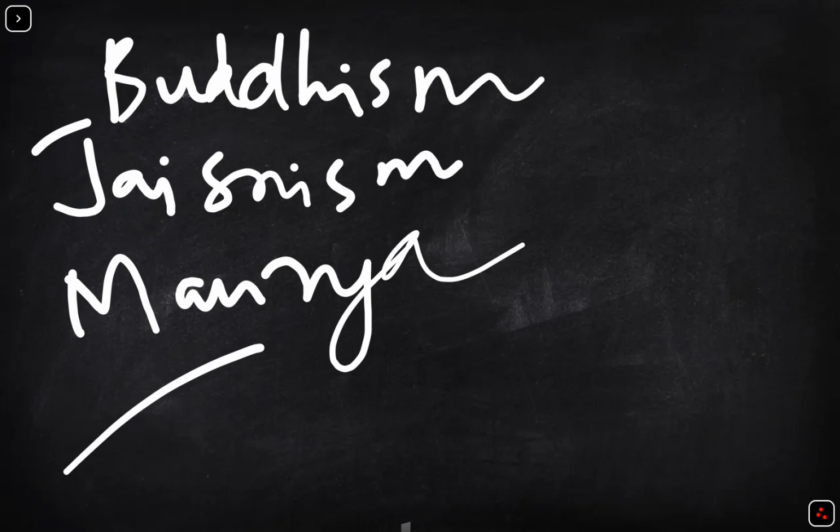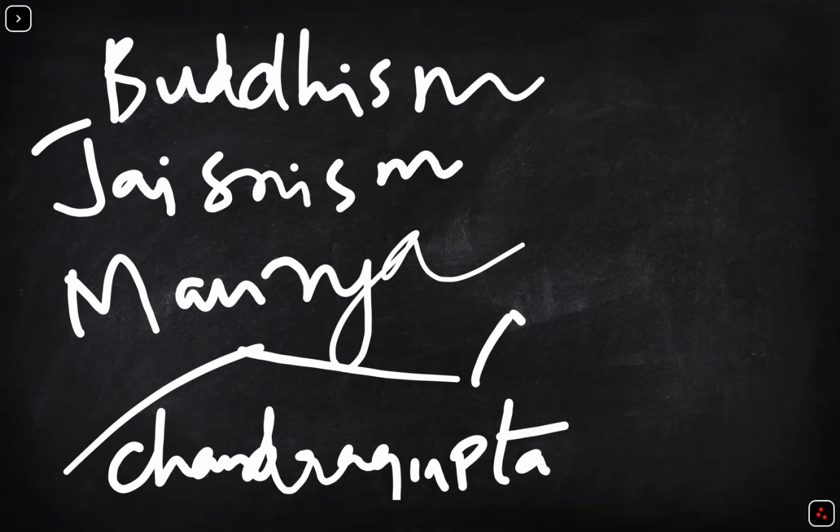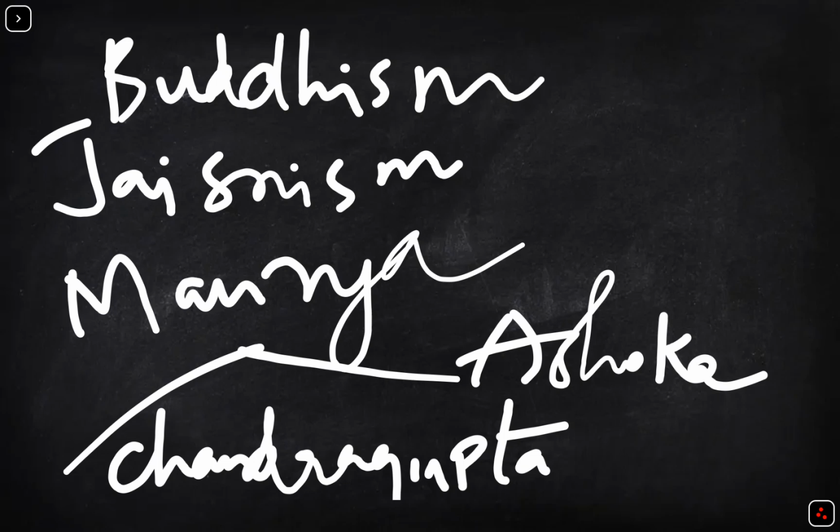So the Mauryan Empire, Chandragupta and Ashoka, and the Gupta Empire. These were the most foundational empires, the Mauryan Empire and Gupta Empire. The most powerful Indian empires began from Magadha. The importance of Magadha is that it united a large part of India and introduced a strong administration. It also influenced Indian politics for centuries.